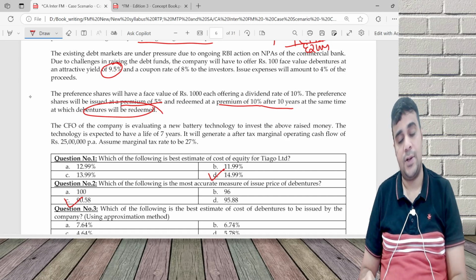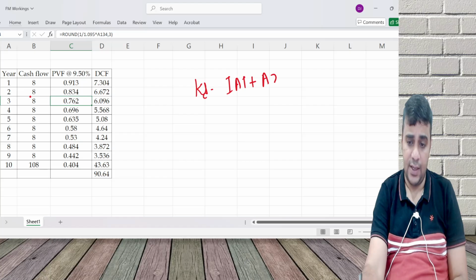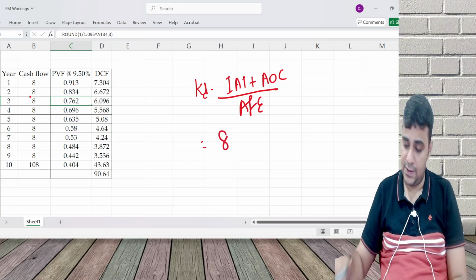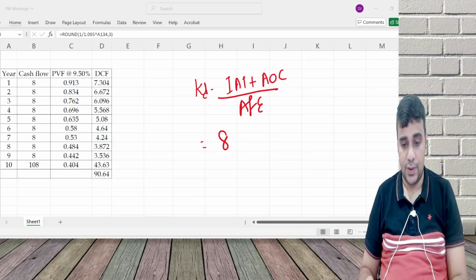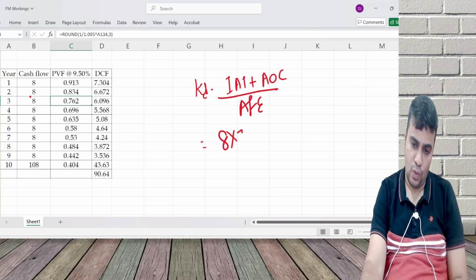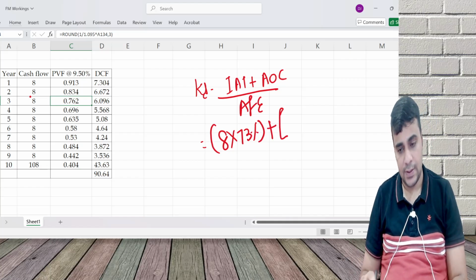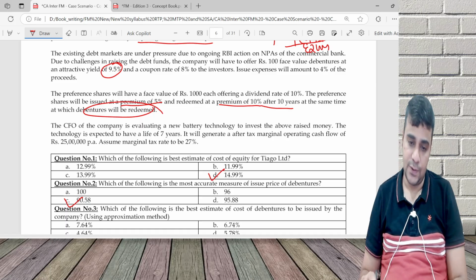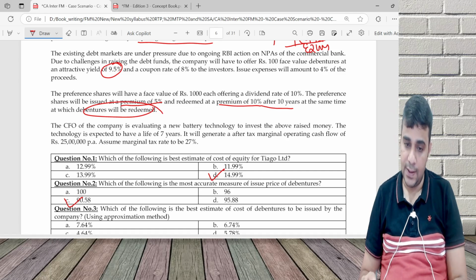Then cost of debenture using the approximation method. Cost of debenture is equal to interest after tax plus average other cost, divided by average funds employed. I'm paying 8%, 8 rupees. Tax rate given in the question is 27%, so 8 into 1 minus tax rate. Plus redeemable value minus net proceeds.